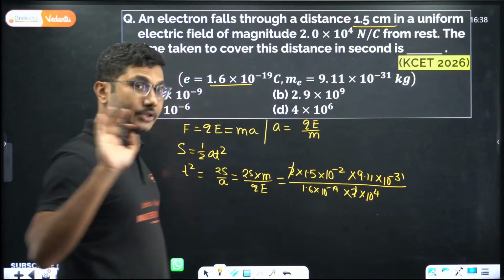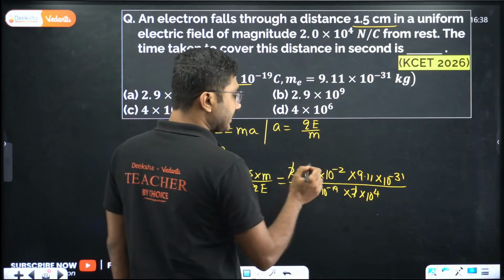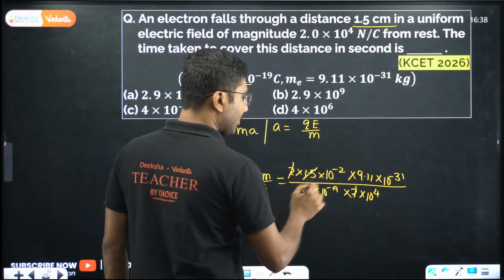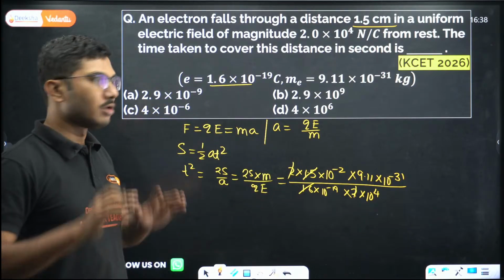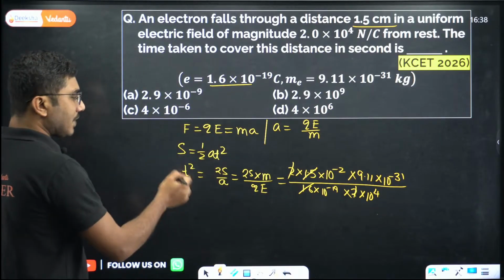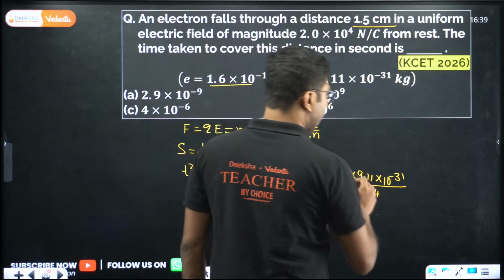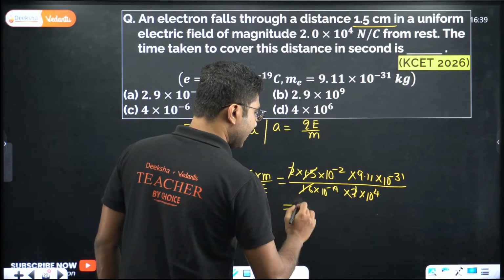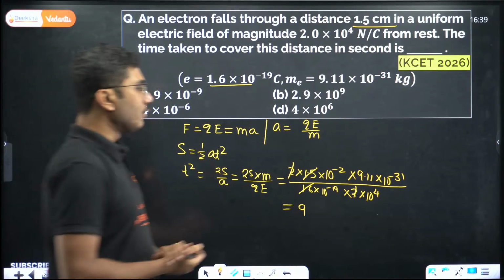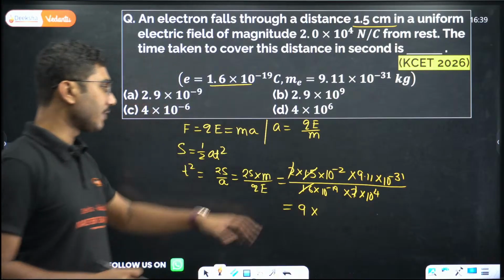Now approximation. It is very, very important to learn about approximation. So 1.6 and 1.5, because they are so close, we will say 1.5 and 1.6 almost cancel. Now what is left? Because on our left hand side we have a t square, so we have to find a square root. We have to assume that 9.11 is very close to 9, because that is a whole number. You can easily take the square root of this number. That's why it is 9.